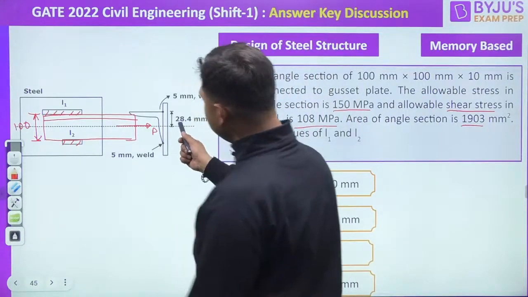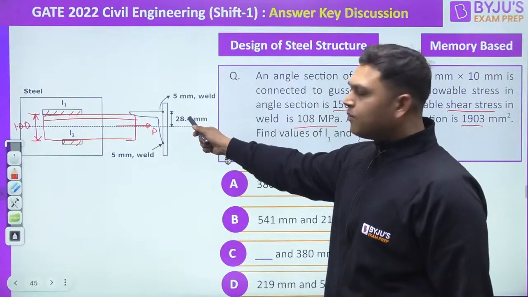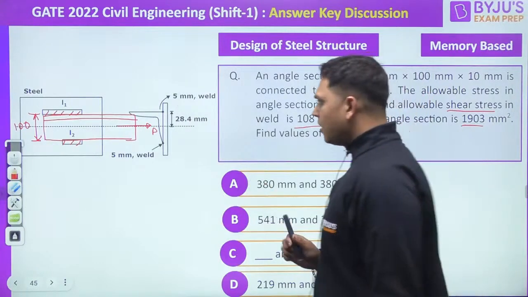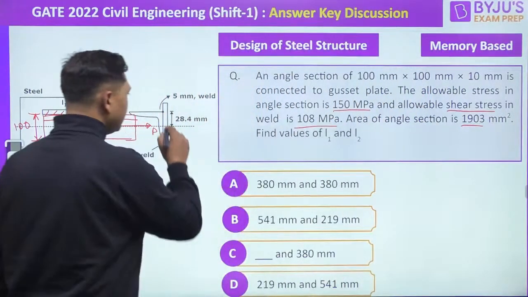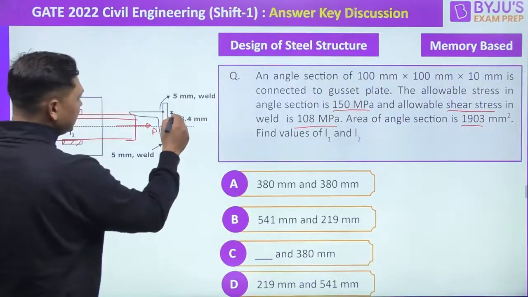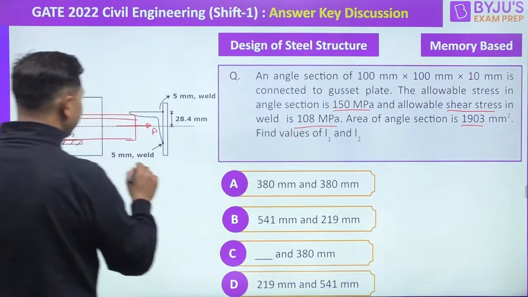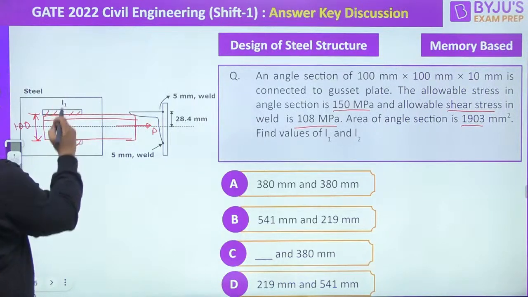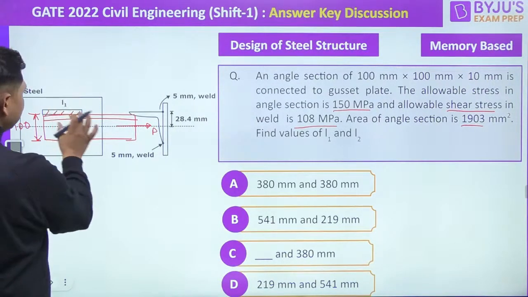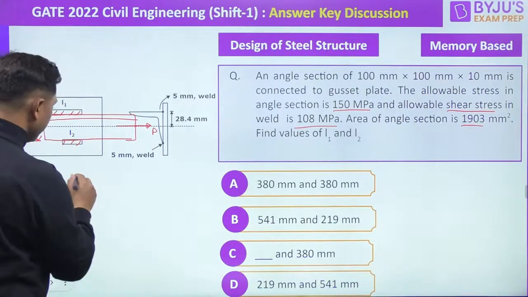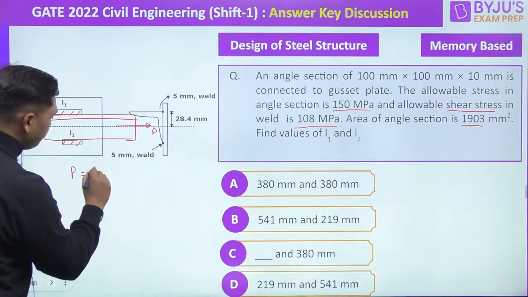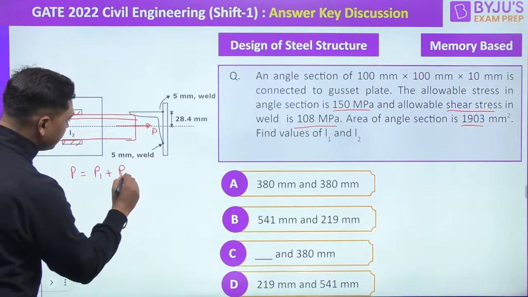So we are given that the CG lies at a distance of 28.4 mm from the top of the angle section. So this value is given to us as 28.4 mm. We are asked to find out L1 and L2. First of all, let us find out the load distributed to L1 and L2. So P is equal to P1 plus P2.